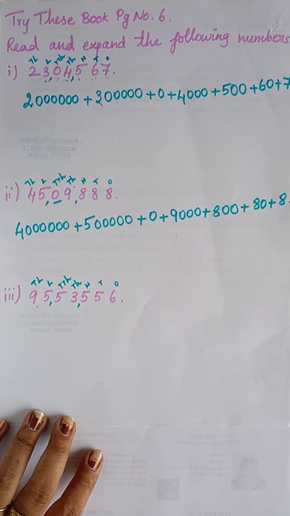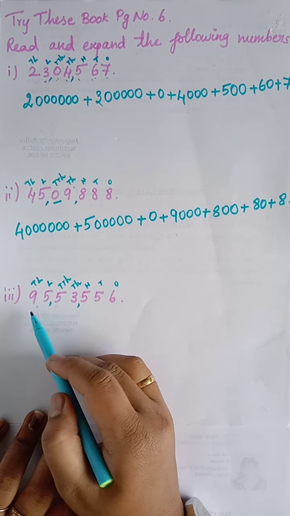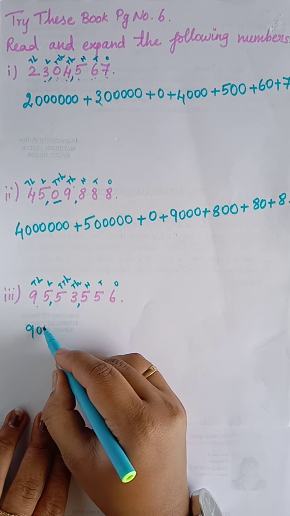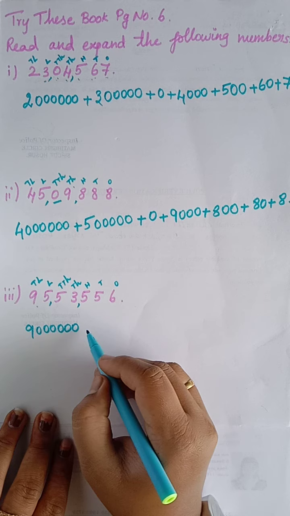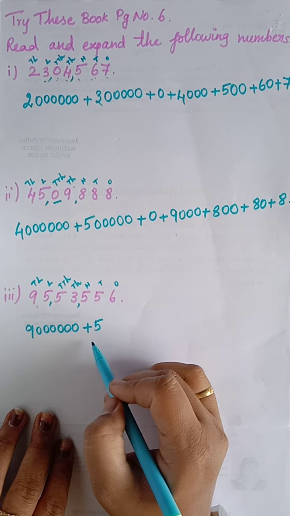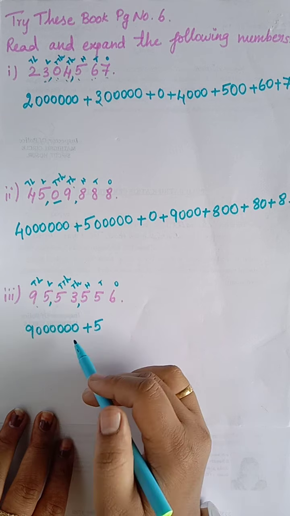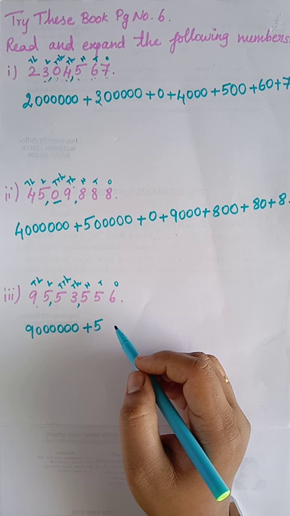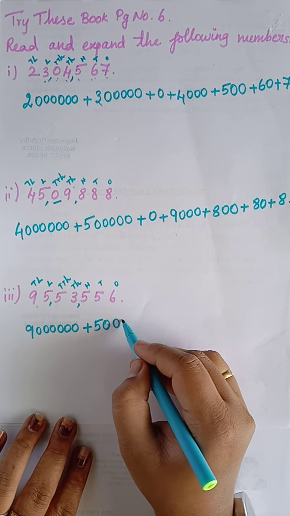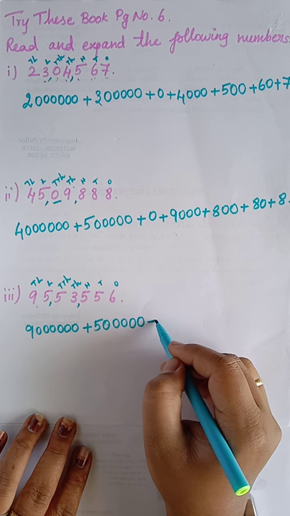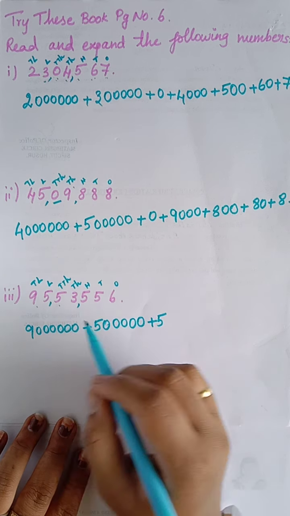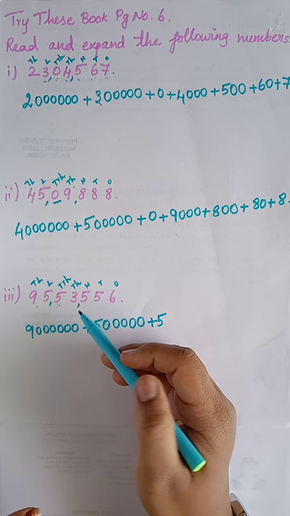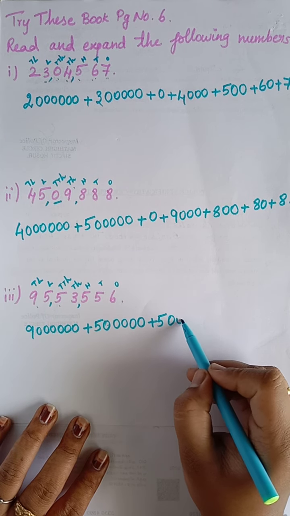So that means what we have to do here? Here we are going to start from 9, that is 10 lakh. So 10 lakh means it will be 6 zeros. So 1, 2, 3, 4, 5, 6 plus 5. Next is 5 I have taken. Then for 5 they have given as lakh. So lakh means how many zeros will be there? 5 zeros. So 1, 2, 3, 4, 5. Then plus 5. So 5 means 10,000. So for 1000 it is 3 zeros, means for 10,000 it will be 4 zeros. So 1, 2, 3, 4.